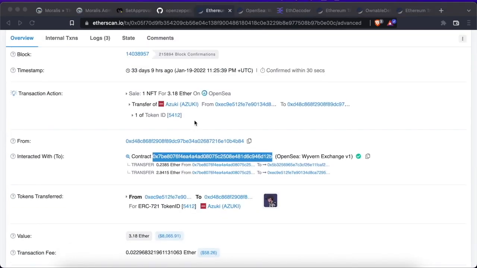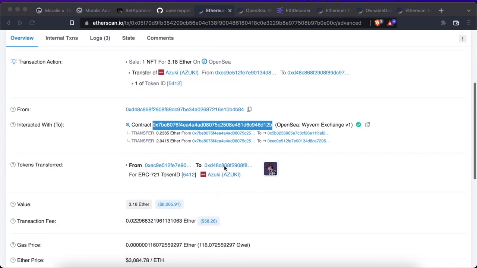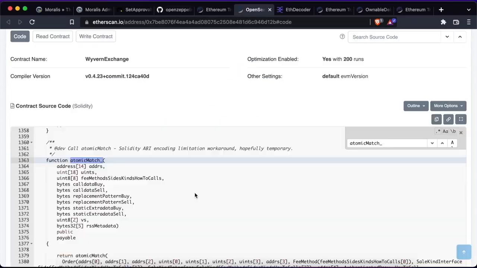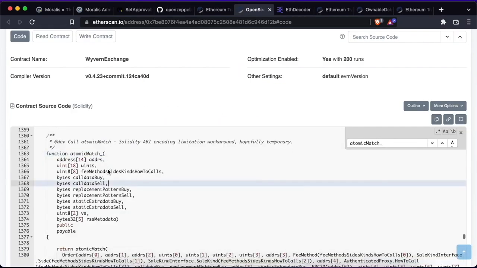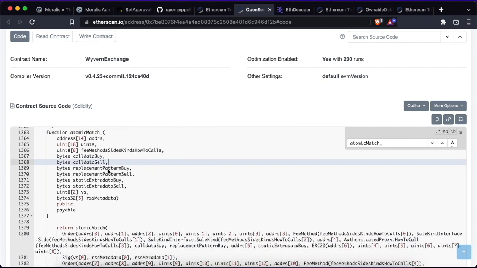To understand how the attack actually happened, we need to understand the workflow of a regular transaction in OpenSea. This is better done through an example. Typically, a transaction is triggered by someone clicking the buy button on a listing. When someone clicks the buy button in an OpenSea listing, a Wyvern order is created. That then is submitted to the atomicMatch function of the OpenSea Wyvern contract along with the pre-existing order that created the listing. The atomicMatch function does nothing more than matching orders.